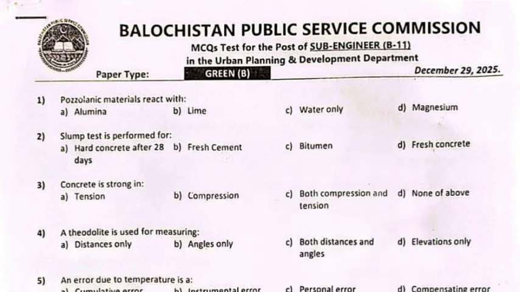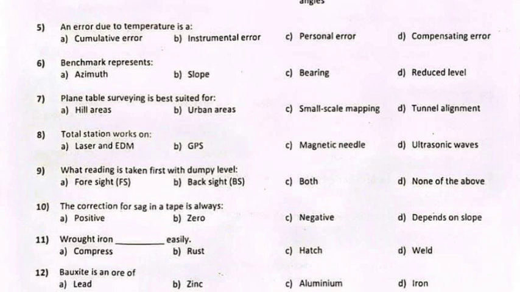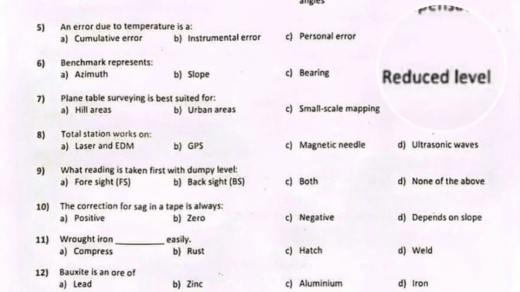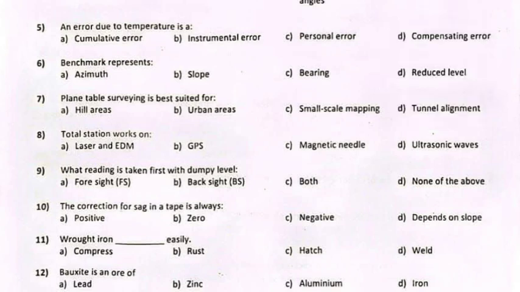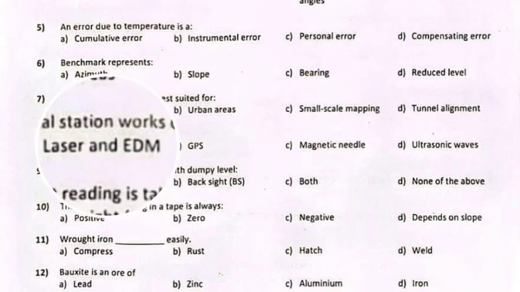Question 5. An error due to temperature is. Answer: A. Cumulative error. Question 6. Benchmark represents. Answer: D. Reduced level. Question 7. Plane table surveying is best suited for. Answer: C. Small-scale mapping. Question 8. Total station works on. Answer: A. Laser and EDM.